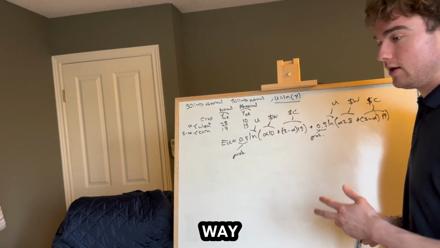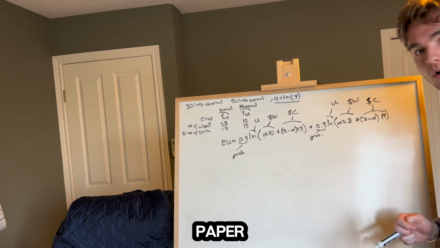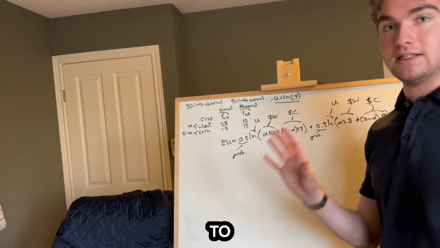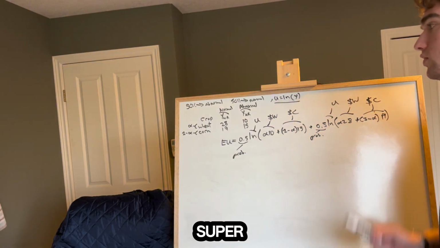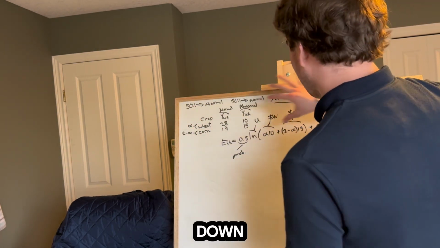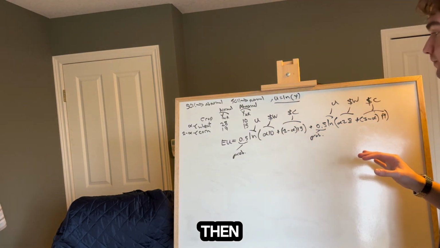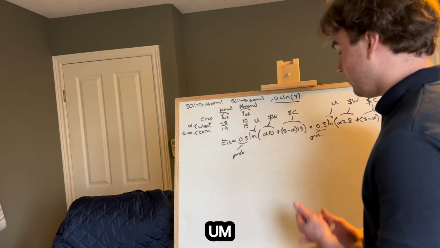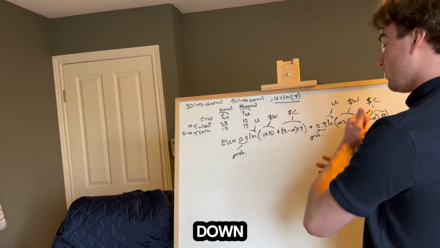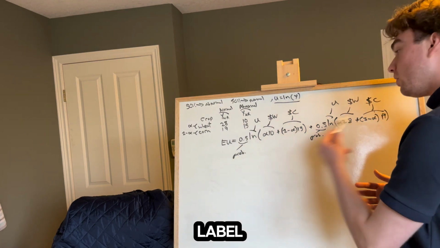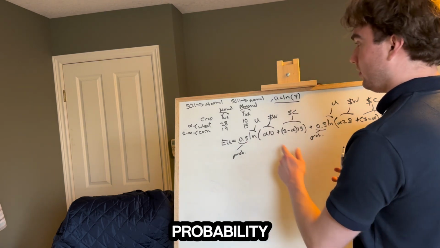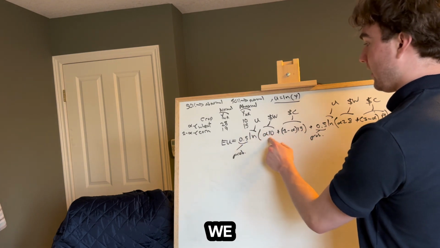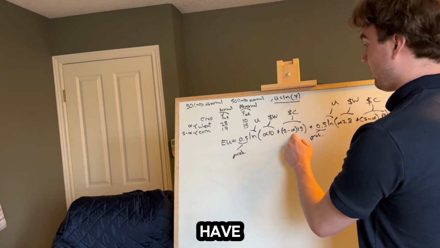This is a great way to do it. If you ever have a paper that you can write on during a midterm or an exam and you have a story to decode, it's super, super helpful. Write down all your rules and then label everything. We have our probability, our utility, our y, our wheat, and our corn.